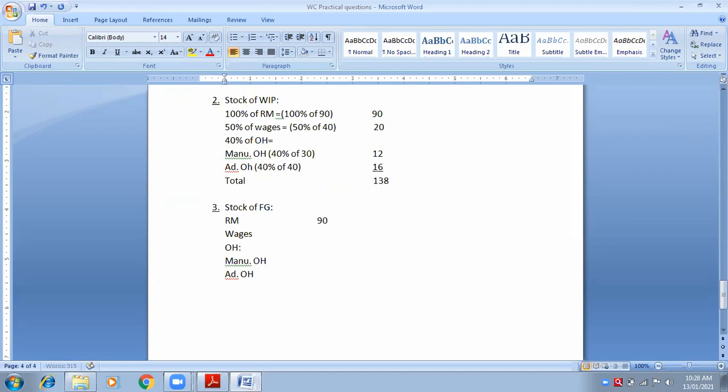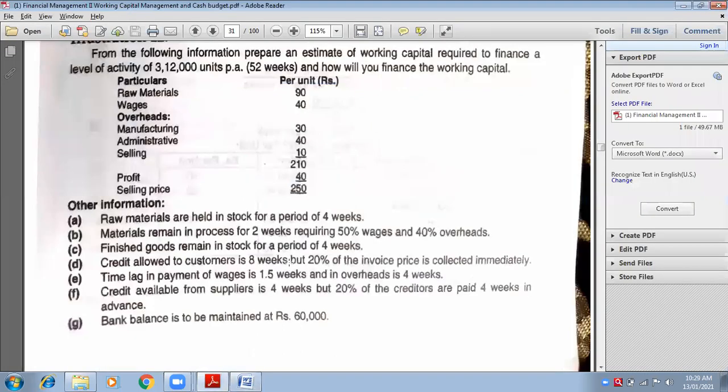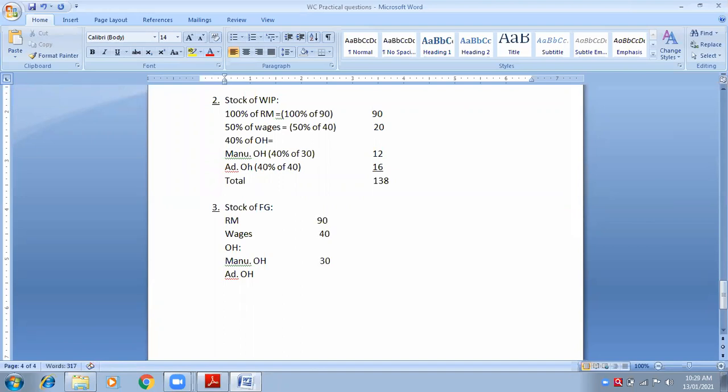Wages per unit is 40. Manufacturing overheads per unit was 30. And administration overheads per unit 40. So the total will be 200. Very good.